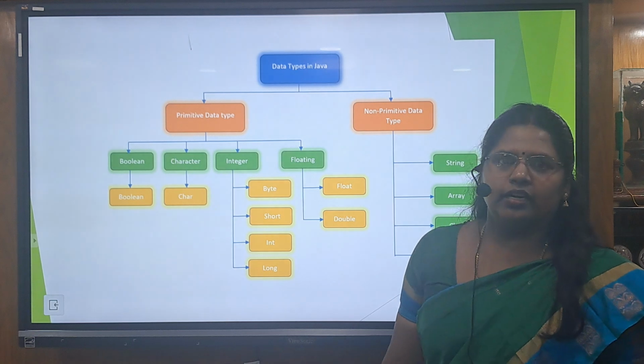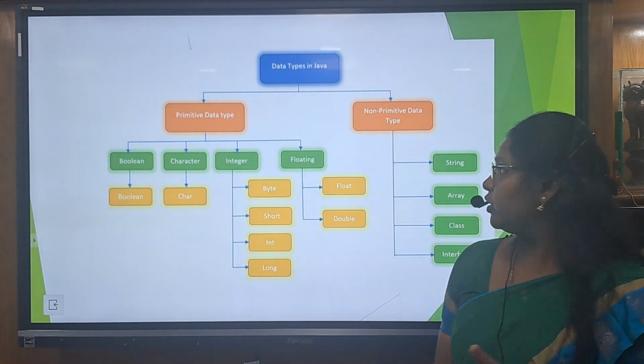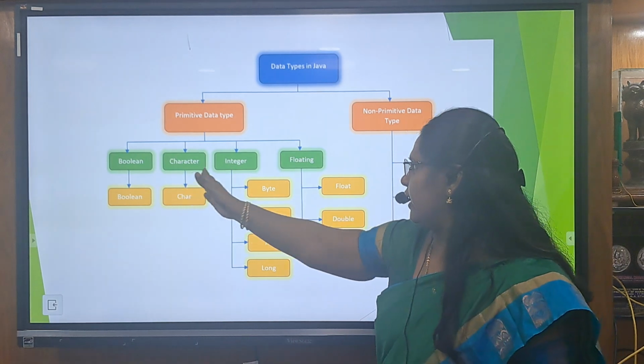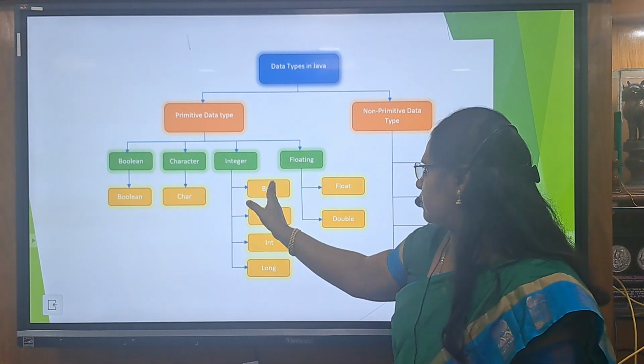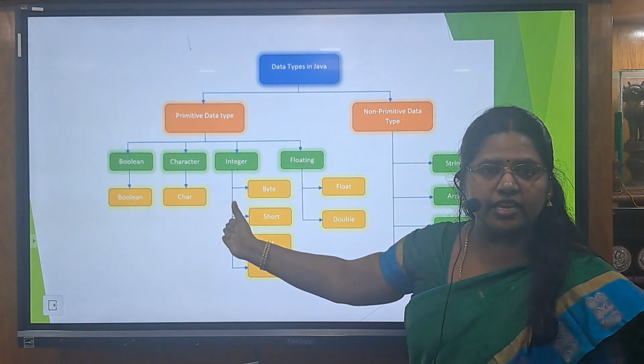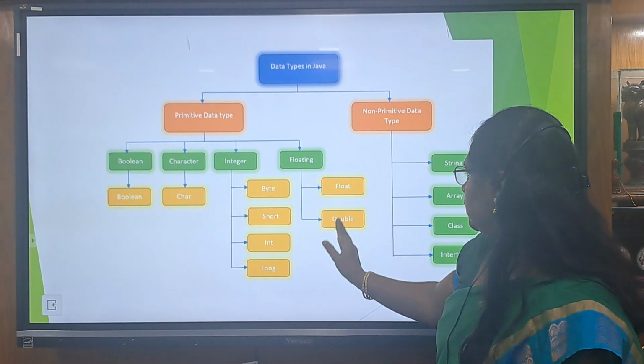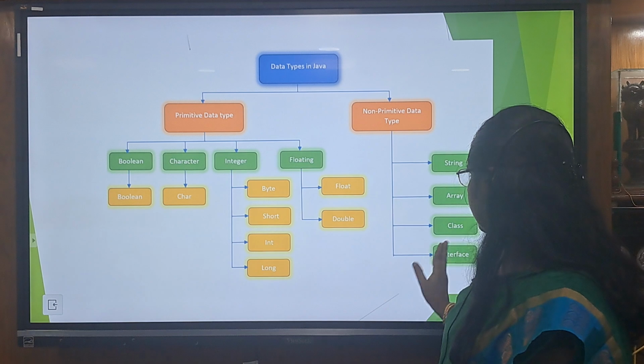Data types. Data types are divided into two types, primitive and non-primitive. Primitive means small, non-primitive means large. Primitive types are boolean, character, integer and floating. Integer means byte, short, int, long. Based upon the size, we divide the data types like this. Floating means float and double. Non-primitive types are string, array, class and interfaces.